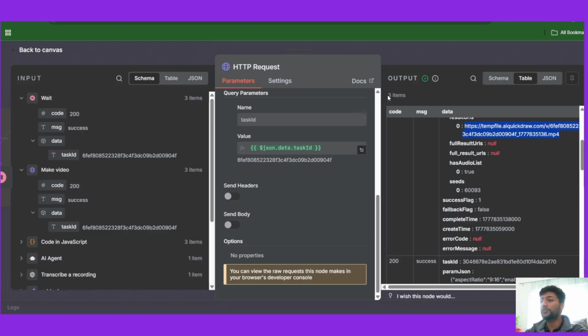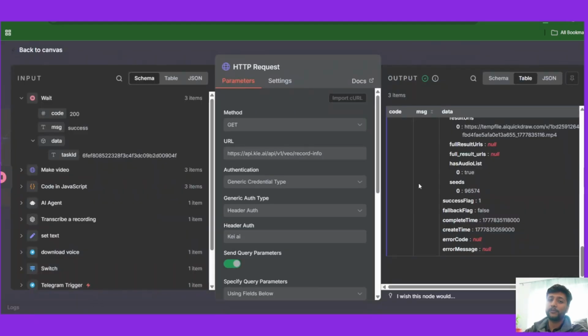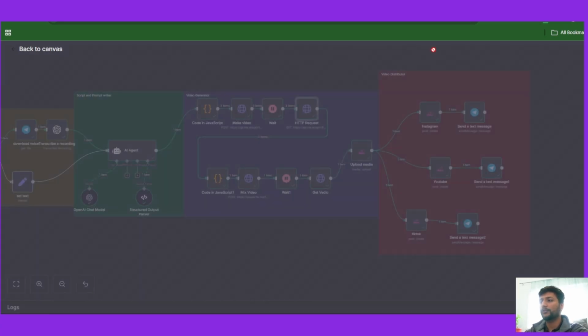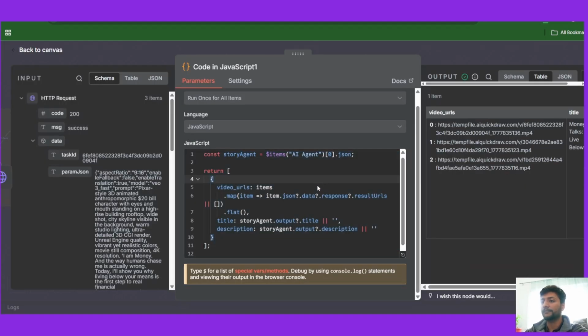Now what we have is we just created and pulled out 3 videos. So it has 3 items. Now we need to compile all these videos. These are separate videos that we have. We have to compile all 3 videos into one single video and then post it. So in order to compile them, we're going to add another code node similar to the one we did here. Here we separated one item into 3 items. Now here we'll merge all those 3 items, the 3 URLs, into a single object.